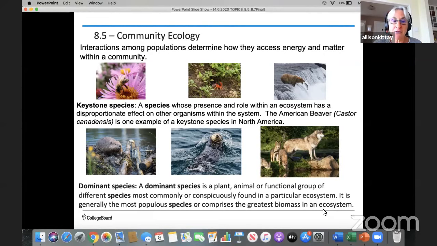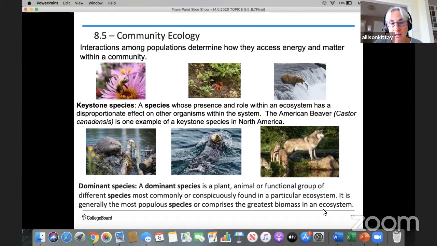The American beaver is one example of a keystone species in North America, and the image on the left shows the beaver, which alters its ecosystem by building dams, and it provides little habitats for other organisms in that community. In the middle image, you see the otter, an important keystone species in the marine environment, and it balances the kelp population.